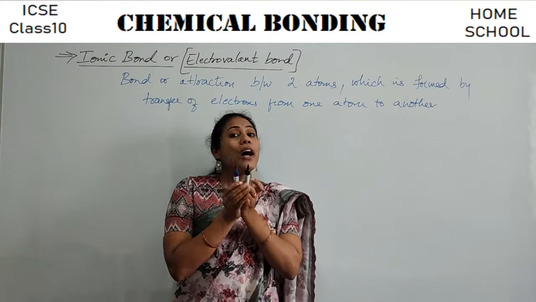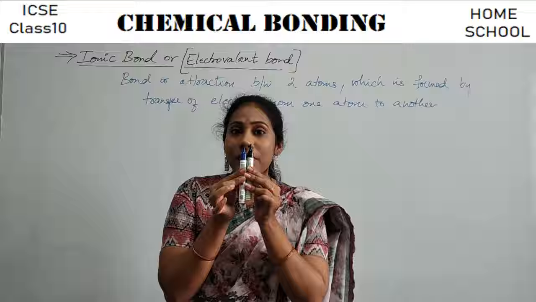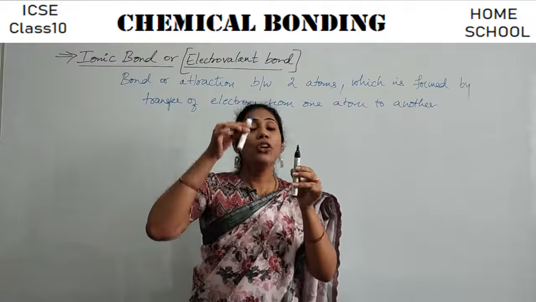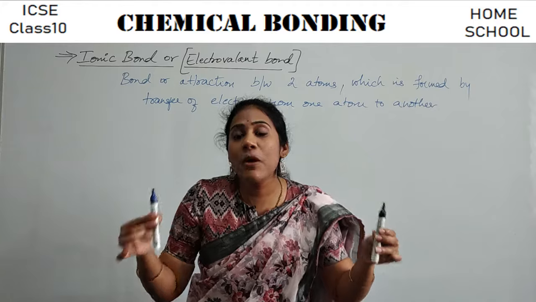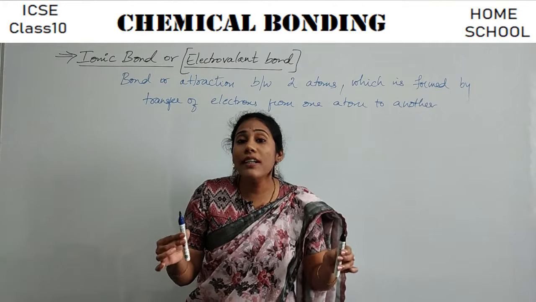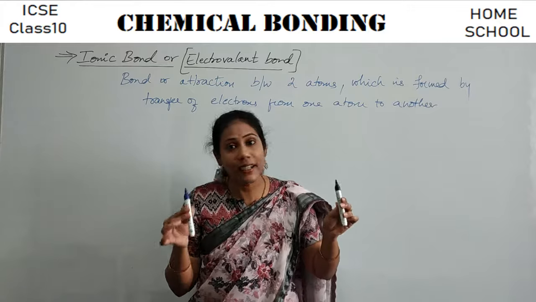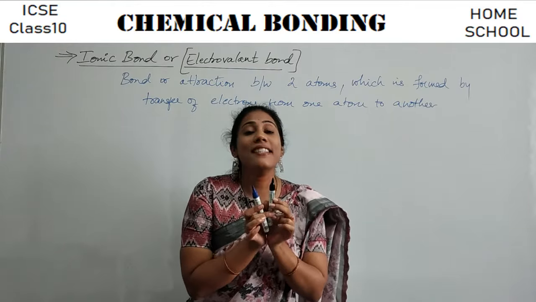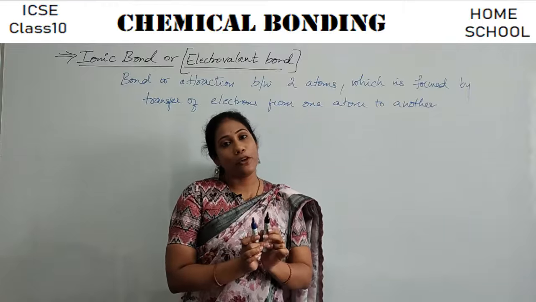So attraction is created between the two atoms by transfer of electrons from one atom to another atom. Such an attraction, if it is there in a molecule, then such a molecule or compound is called ionic compound or electrovalent compound, and that attraction itself we will call ionic bond or electrovalent bond.